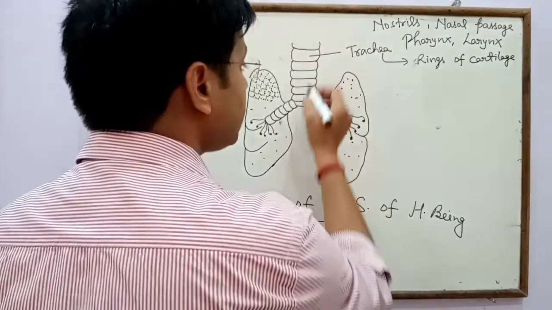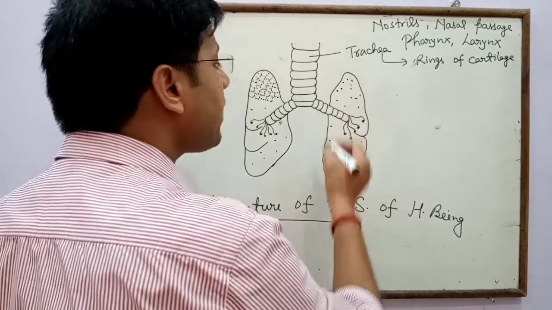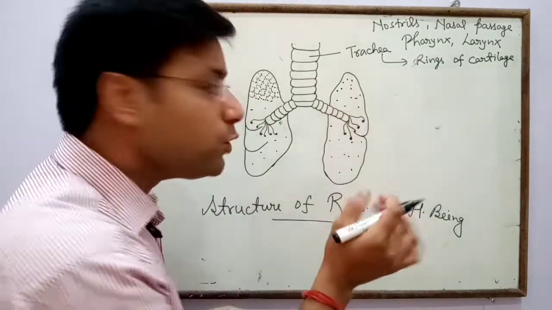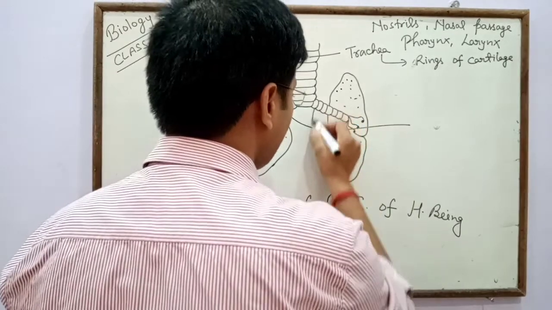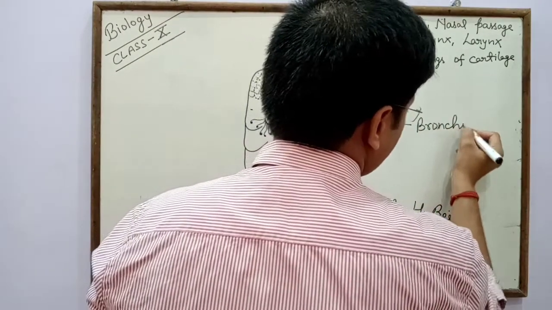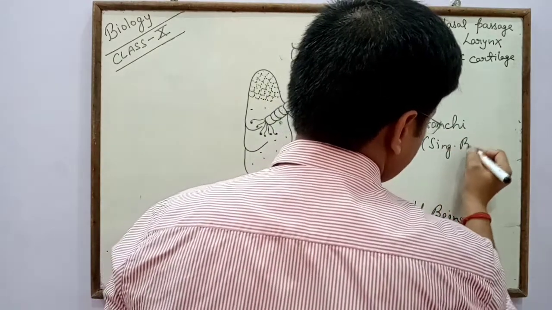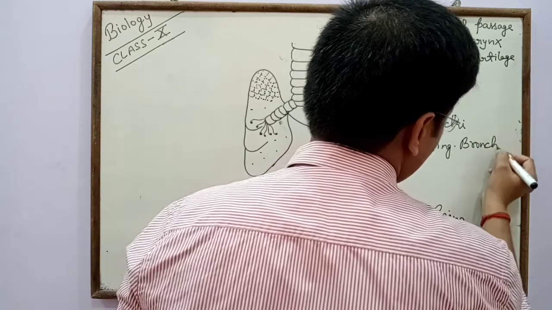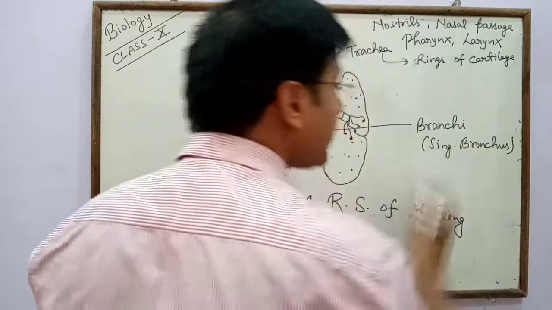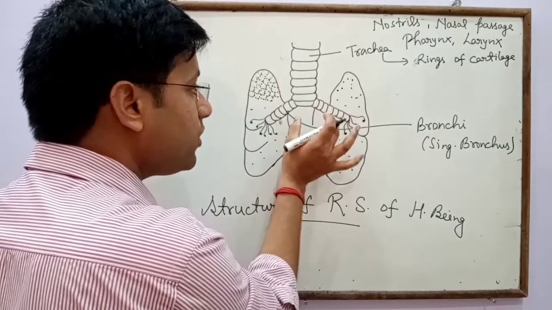After that, inside the thoracic cavity, the trachea divides into two small tubes, and both tubes are called bronchi; the singular is bronchus. Bronchi is plural because the trachea divides into two small tubes.